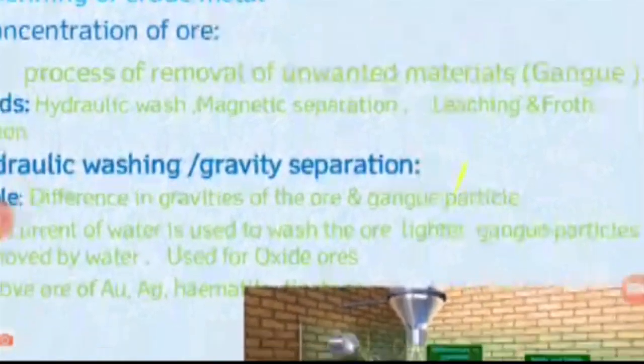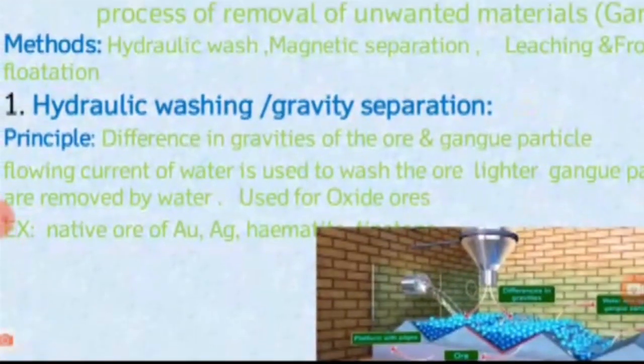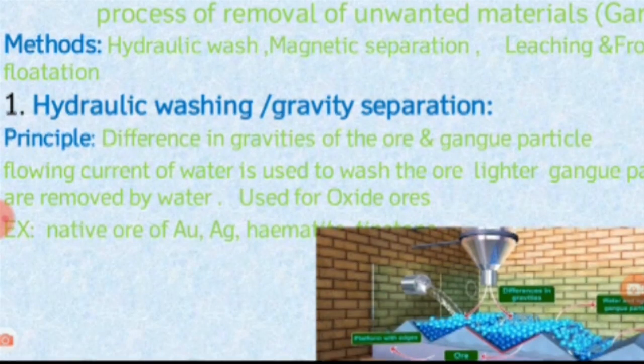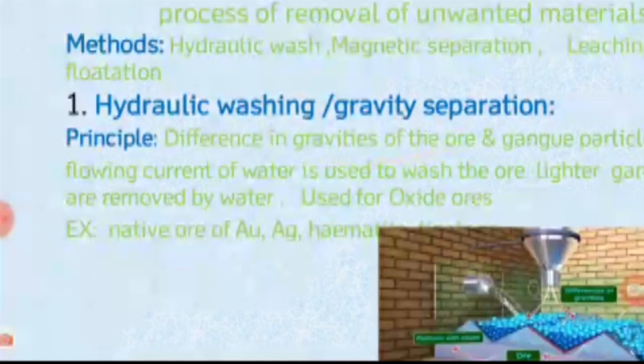Hydraulic washing: hydro means water, so hydraulic washing represents just water washing. This works on the principle of difference in the gravities of the ore and gangue particles.